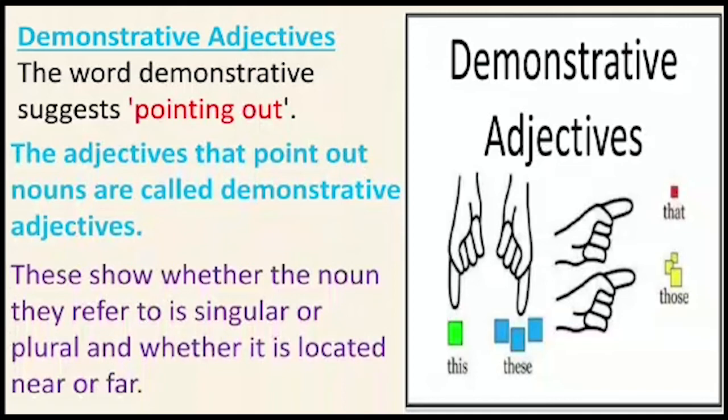Yes, as you can see in this particular picture, if a singular object is kept near, it is demonstrated as this, and if many objects or plural objects are kept near, then they will be demonstrated as these. Similarly, if a singular object is kept far away, that will be demonstrated as that. If plural objects are kept far away, then they will be demonstrated as those. Let's continue.